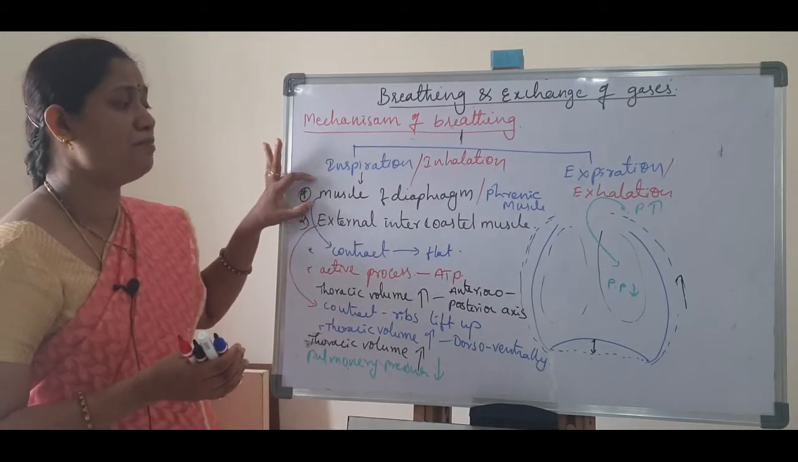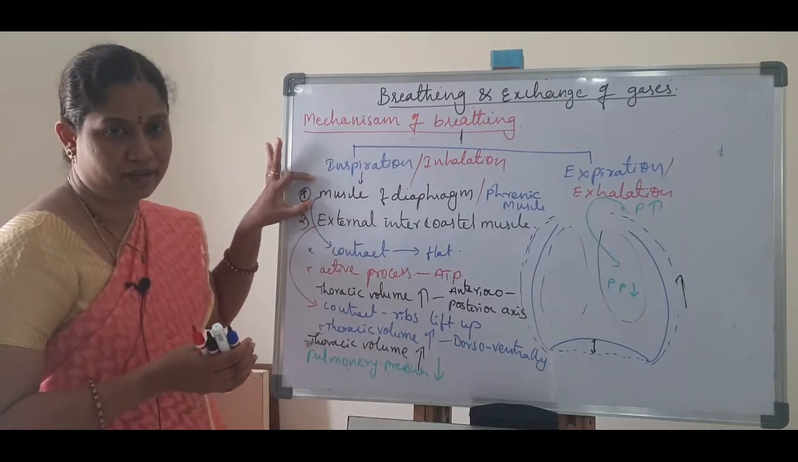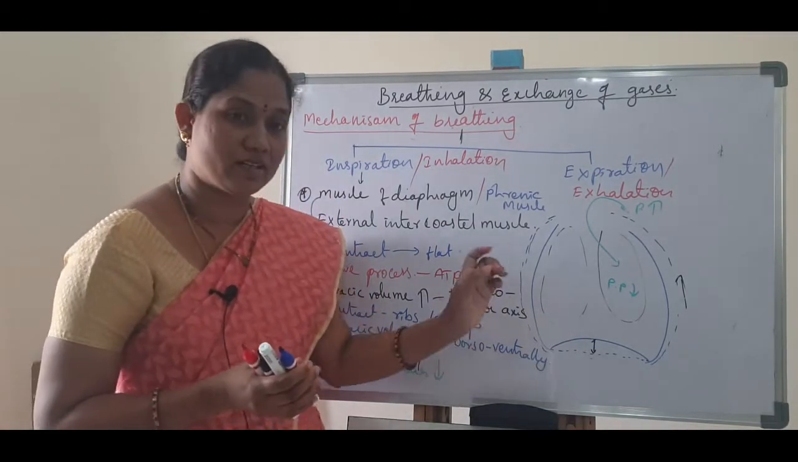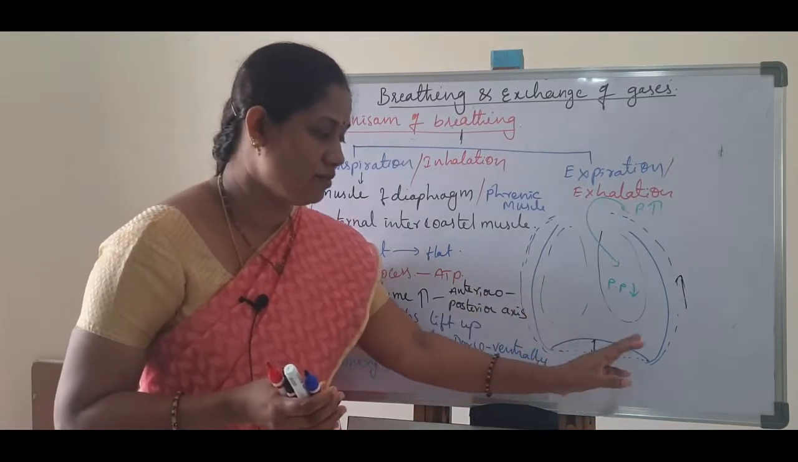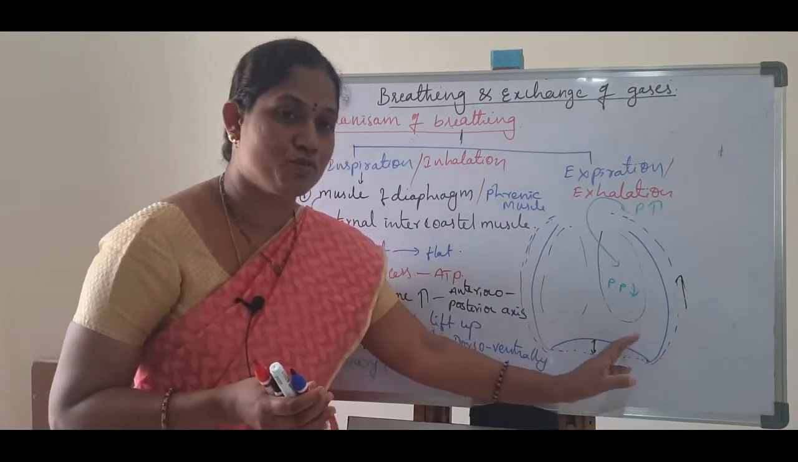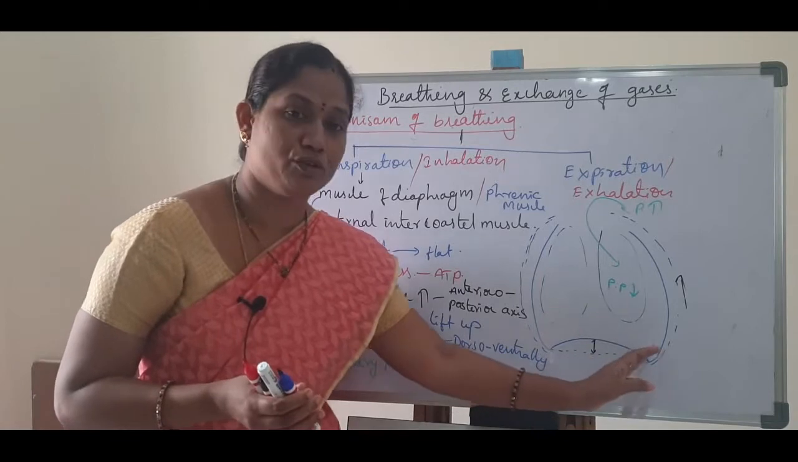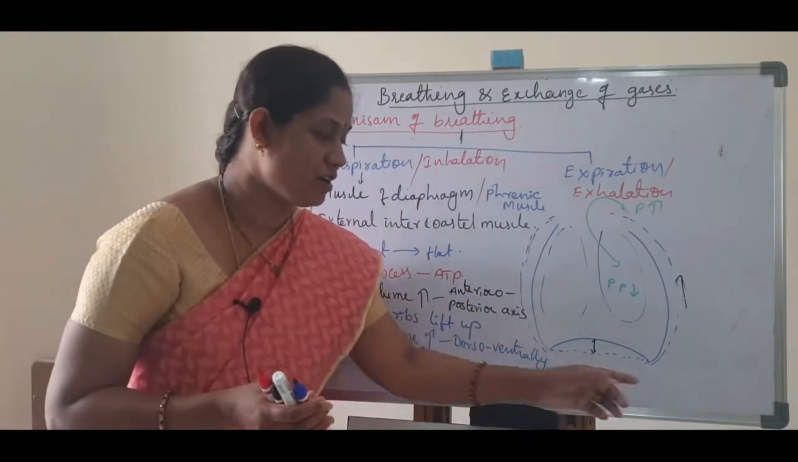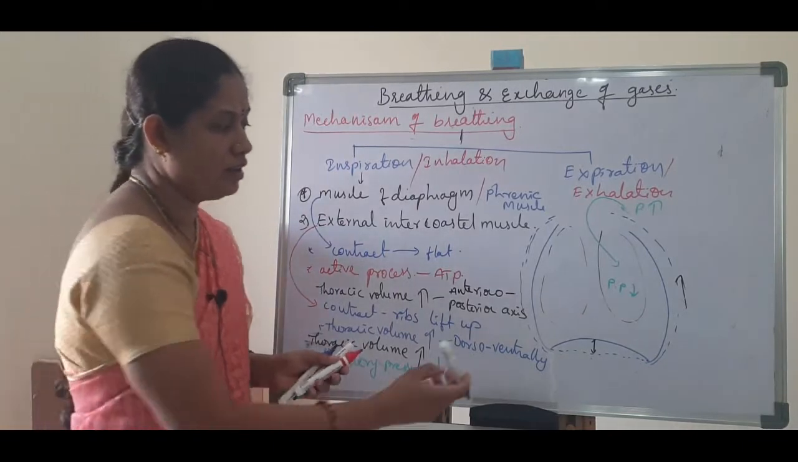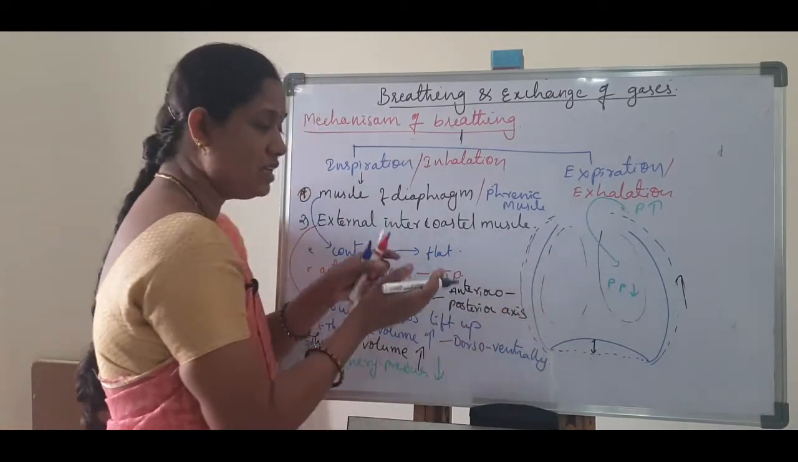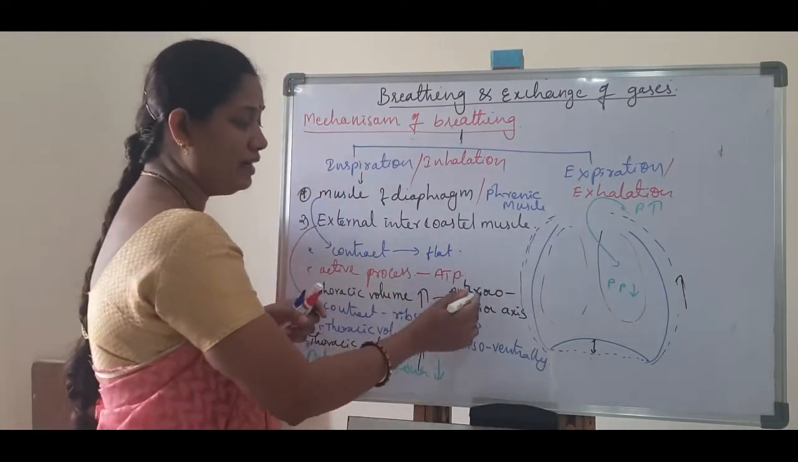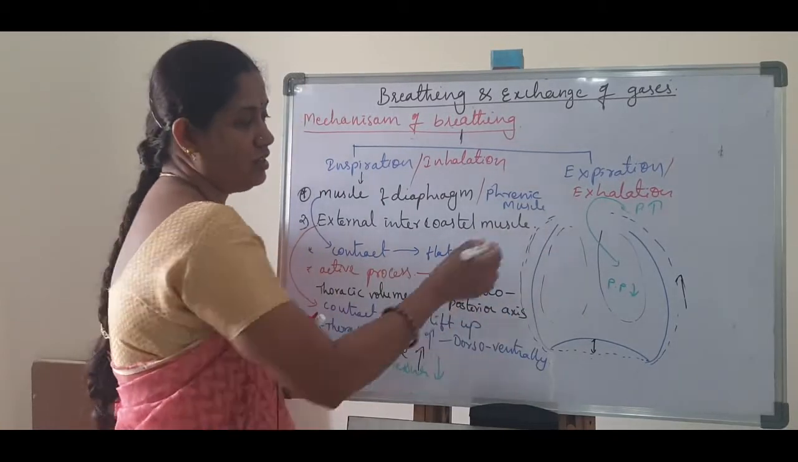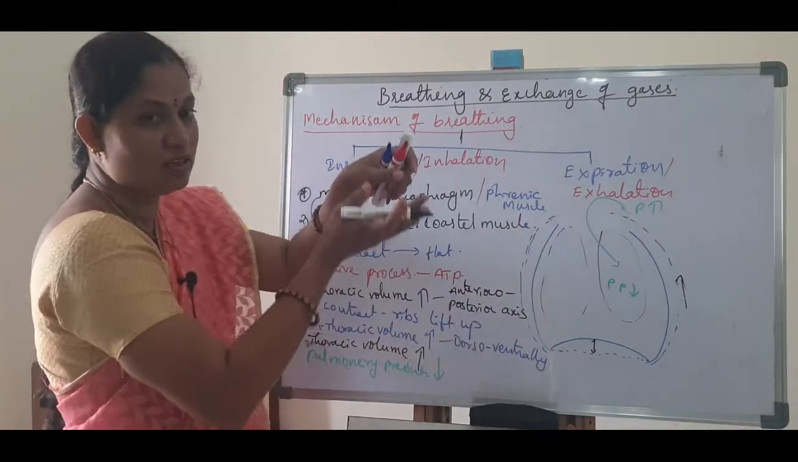First of all, the muscles of the diaphragm contract. Normally in resting position, the diaphragm is arranged in a dome shape. When the muscles contract, it becomes flat. So what will happen? The thoracic volume is increased. In which way? Anterior to posterior, in this way.